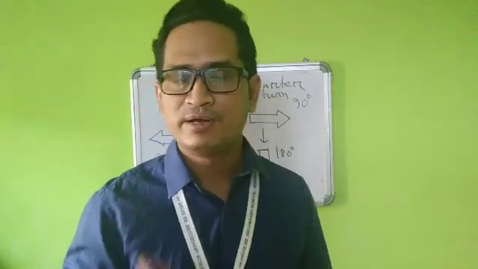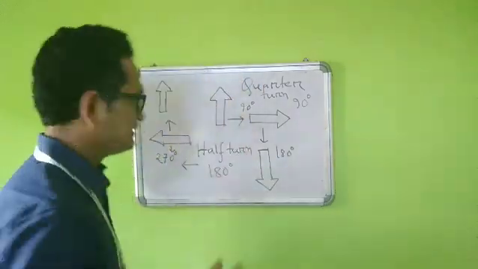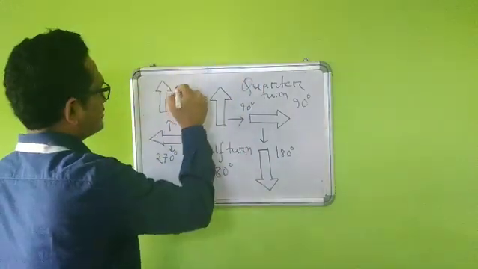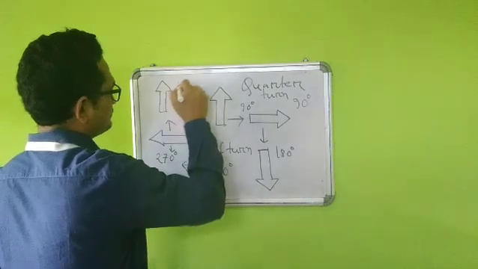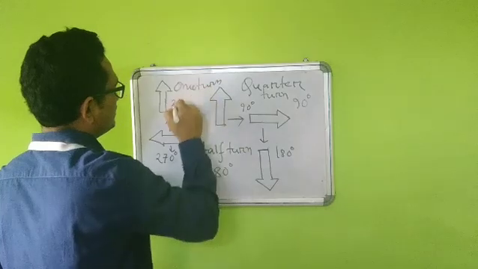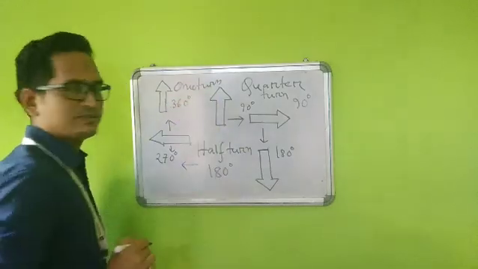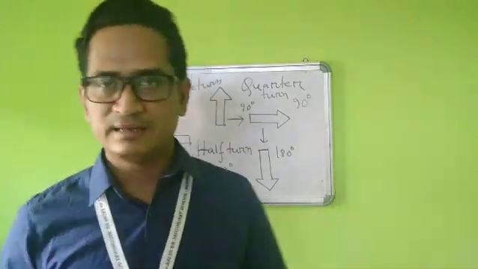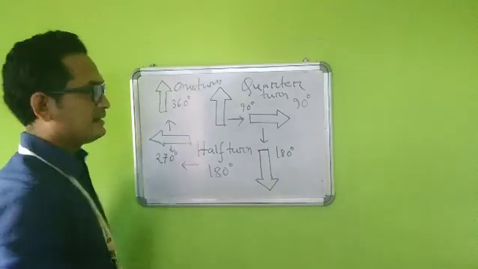A 4 into 90-degree turn means how much? 360 degrees. So that means this is called one turn. You can say it is one turn, or you can say it's a complete turn it has made, and it has made how much degree? Now, a 360-degree angle it has covered.